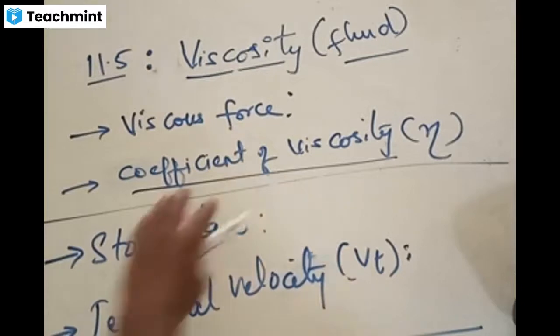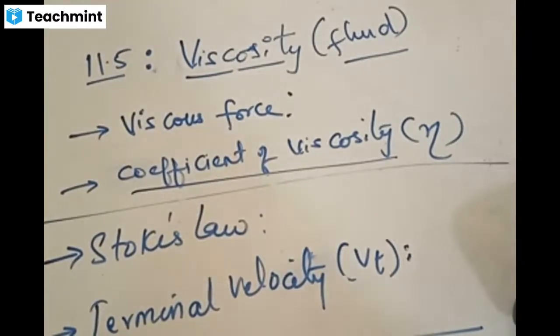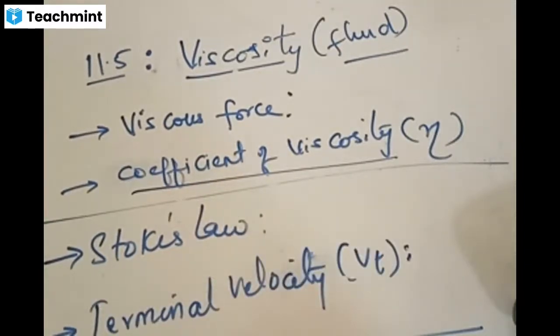Water has some coefficient of viscosity, and because of that value, it goes in one form. Since oil has a different coefficient of viscosity, it is not going in the same way as water travels in the same container. Ghee and honey, different fluids, will have different coefficients of viscosity. What is coefficient of viscosity now? Coefficient of viscosity is the parameter associated with the fluid. Every fluid will have some coefficient of viscosity.